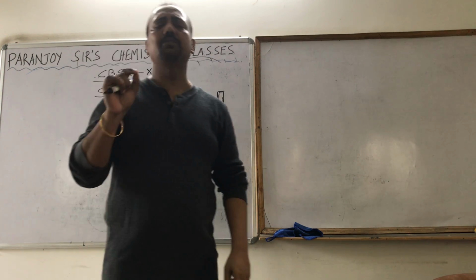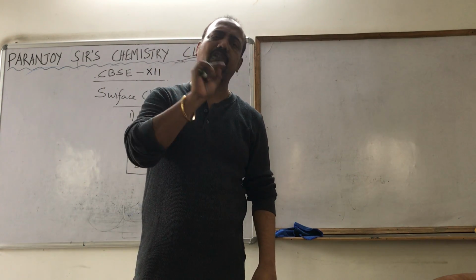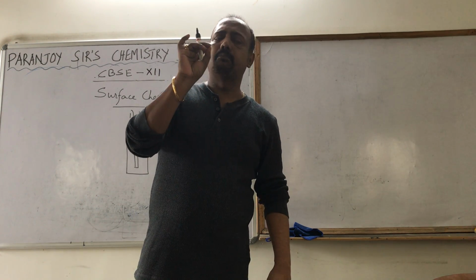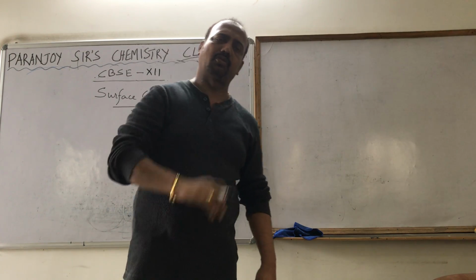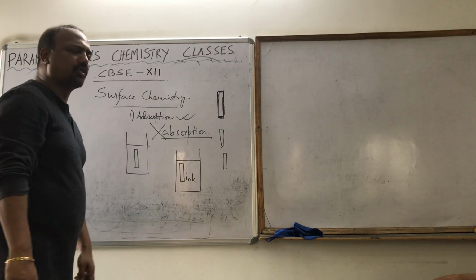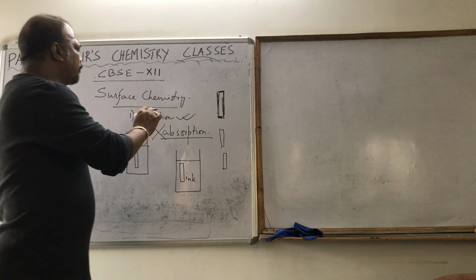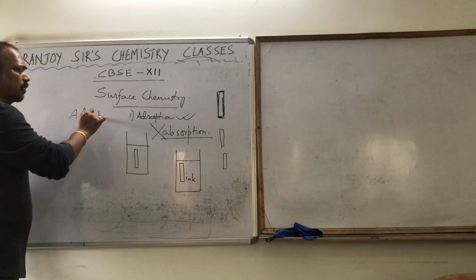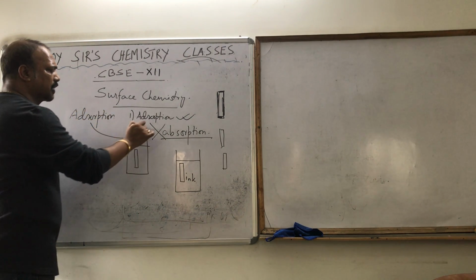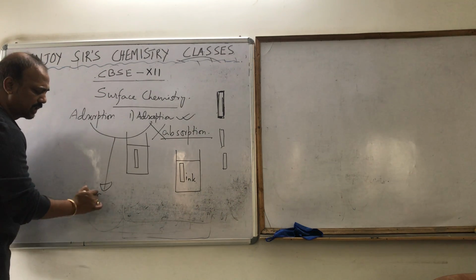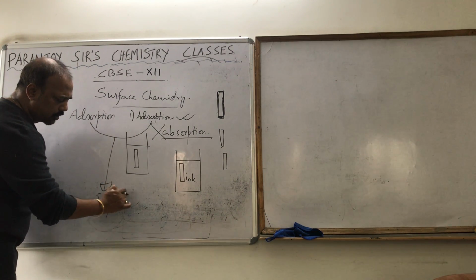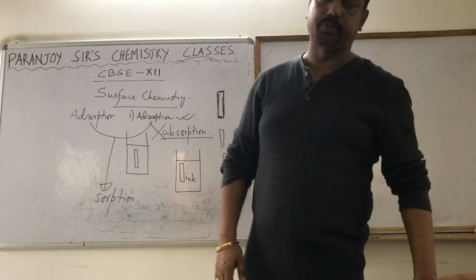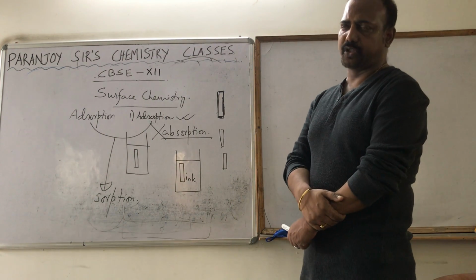The ink or the dye is getting adsorbed on the surface of the chalk. But the water is getting absorbed in the bulk of the chalk also. Along with the surface, it is getting absorbed in the bulk of the chalk. If both of these phenomena, both adsorption and absorption, are taking place simultaneously, then that particular phenomenon we call absorption.